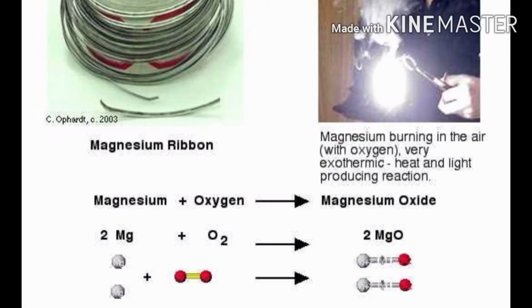As we have already discussed, magnesium ribbon on burning over a flame will react with the oxygen and produce a white dazzling flame, which on cooling converts into white ash. This white ash is magnesium oxide. Magnesium is a highly reactive metal. As soon as it comes in contact with oxygen, it burns, producing magnesium oxide.